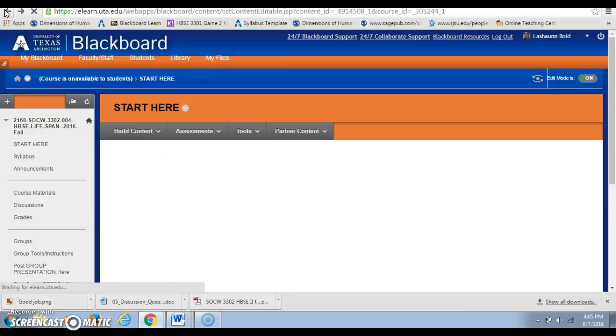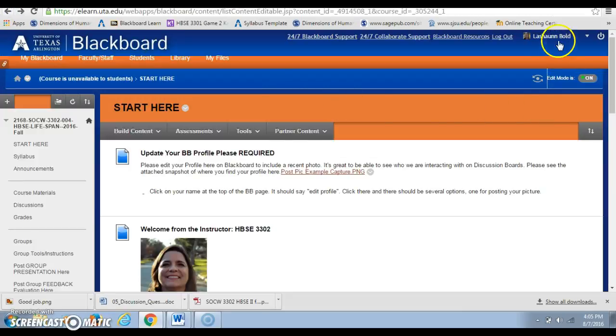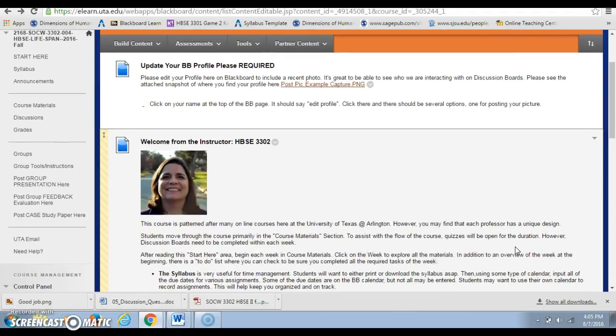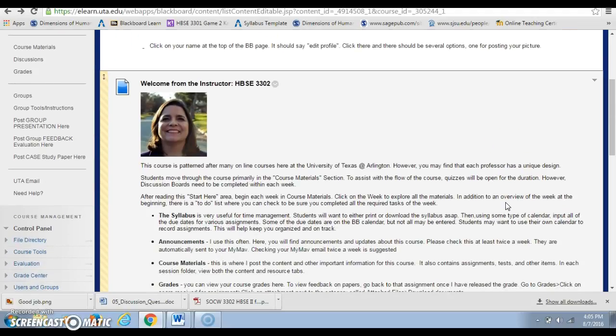Let me go back here. Again, you find that up here in the right hand corner next to your name, the little block with the picture. Yours will be blank if you don't have your picture in it. But I really want your picture in there because that's how we communicate. We want to be able to see who we're talking to. Okay, so on this first page, start here.